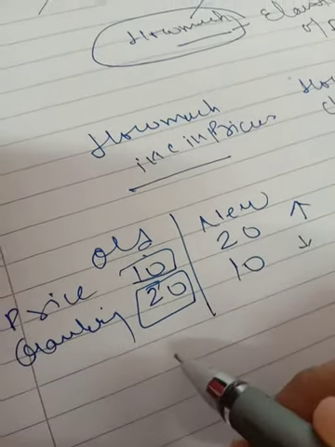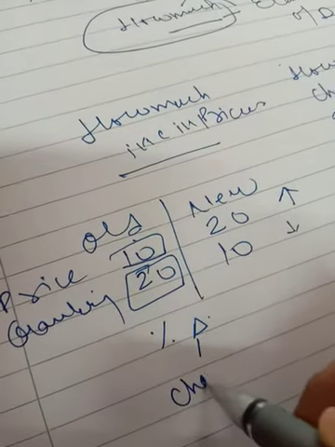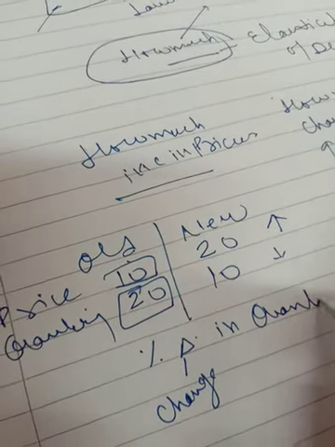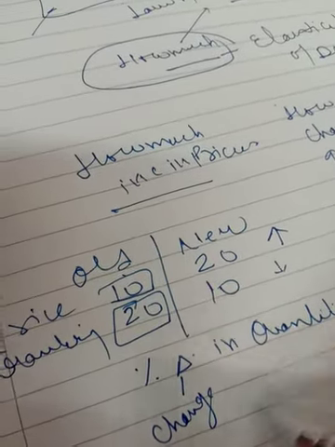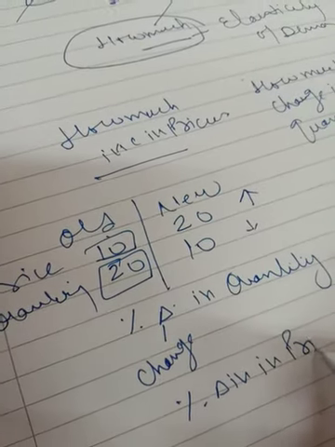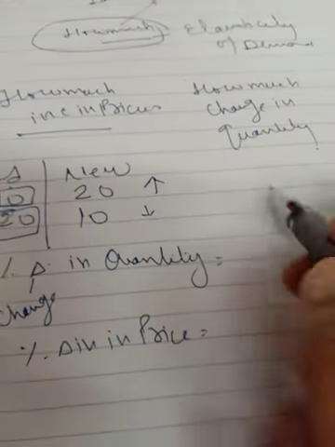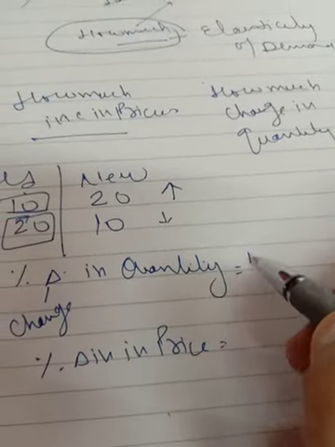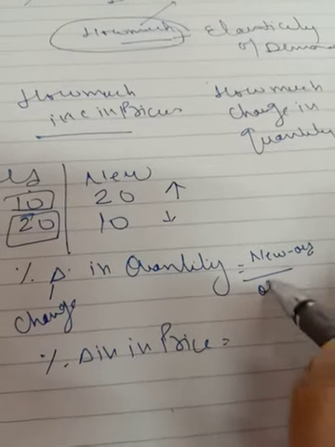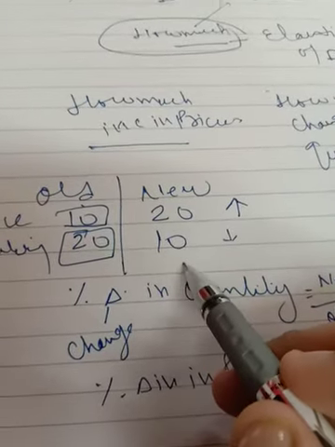How can you calculate the percentage change? This triangle indicates change. And then percentage change in price. So how do you calculate the percentage change in quantity? The formula is new minus old upon old into 100. What is new regarding quantity? 10.